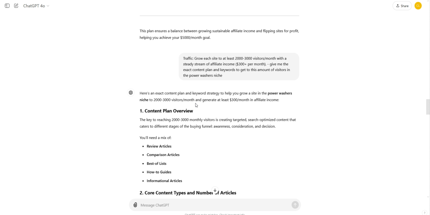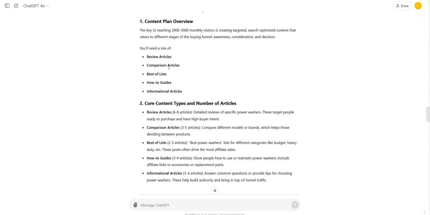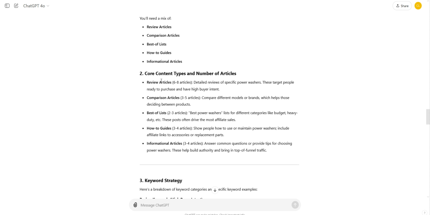So it's taken that one area, and now I've given it a niche to focus in on, which in this case is power washers, and it's given me the exact content plan. Review articles, comparison articles, best of lists, how-to guides, informational articles, and it's even giving 6 to 8 articles for reviews, comparison 3 to 5, best of lists 2 to 3, how-to guides 3 to 4.